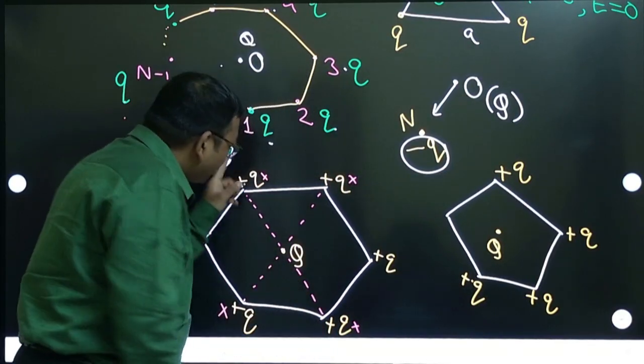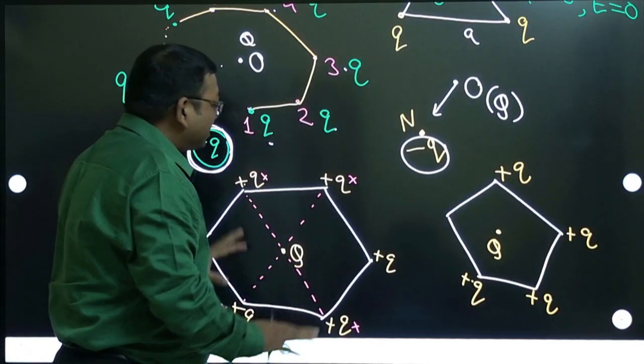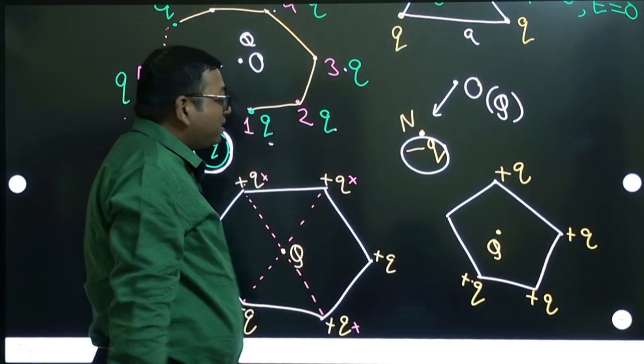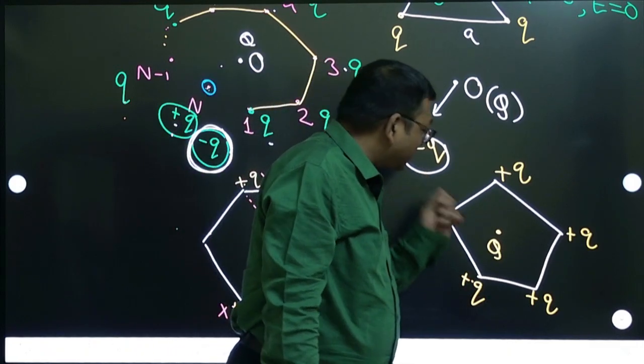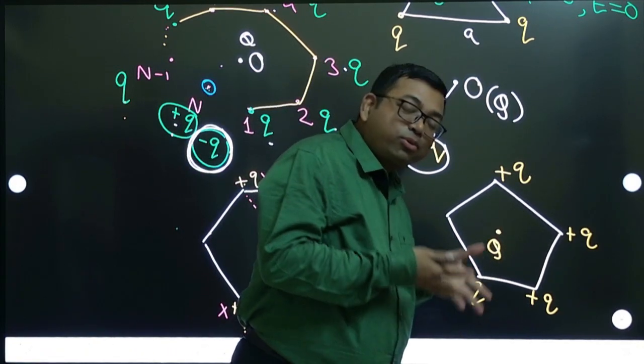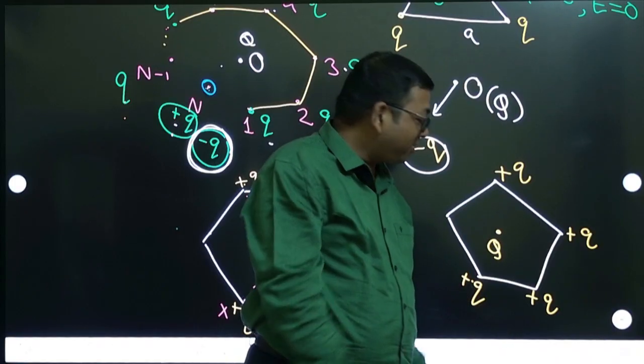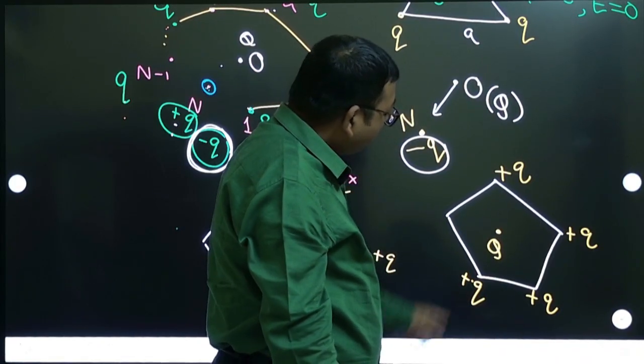Here it was opposite, so you can say this interaction cancels, this opposite cancels. But when a pentagon comes, you have to do a vector calculation there.